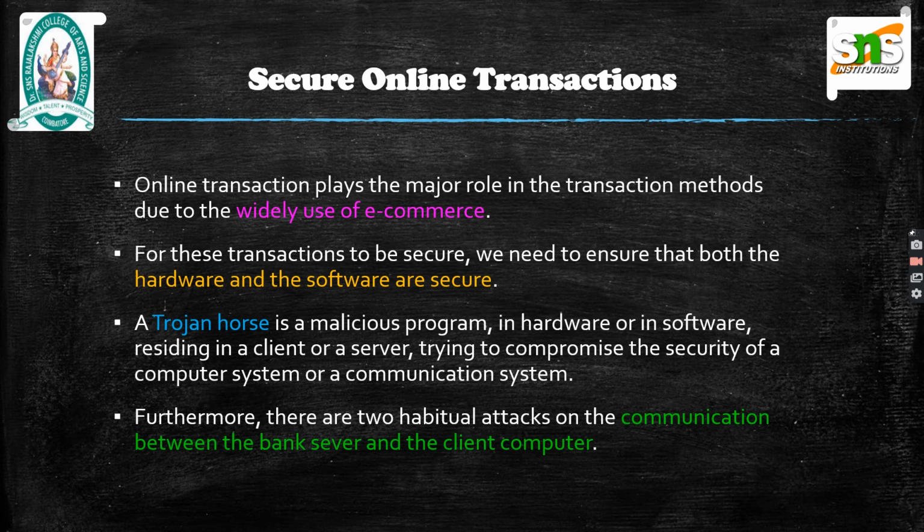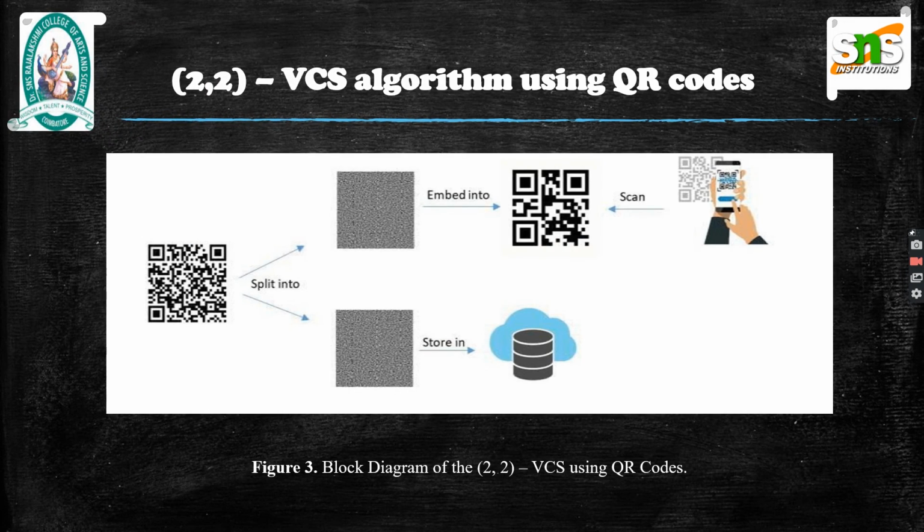Using such an insecure device can make a transaction insecure. This may be because a Trojan horse may monitor all messages from the bank to the user's device. So, to ensure the security of the transaction, a design was introduced. It is based on a 2,2 visual cryptography scheme where two shares are generated and the two shares are required to be stacked to present the original image.